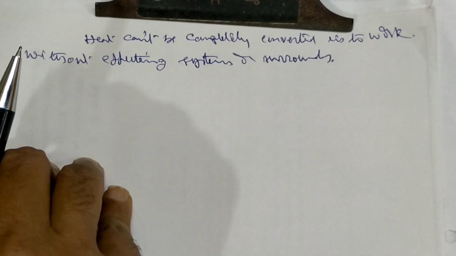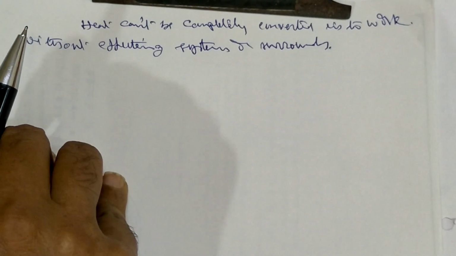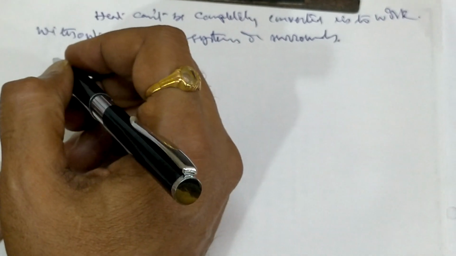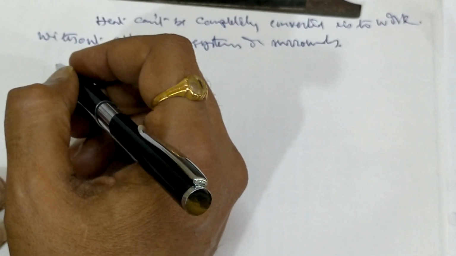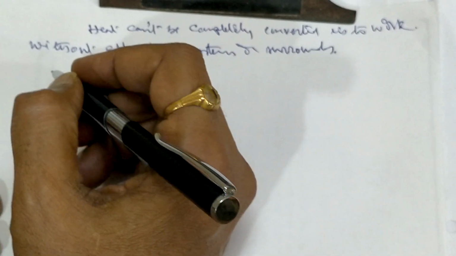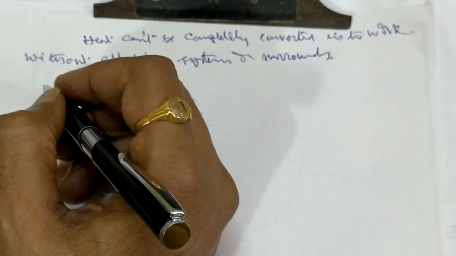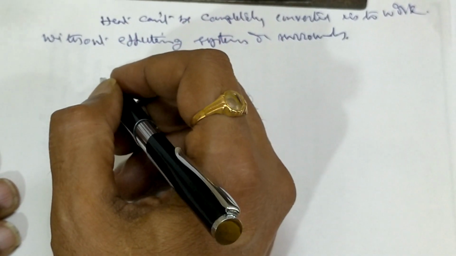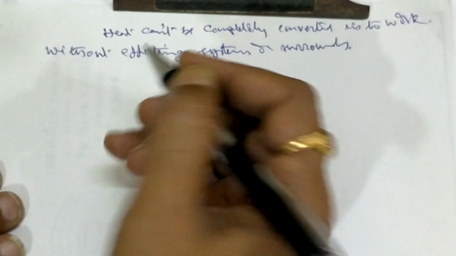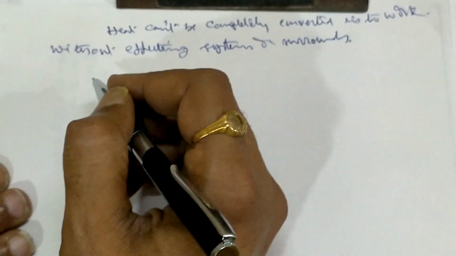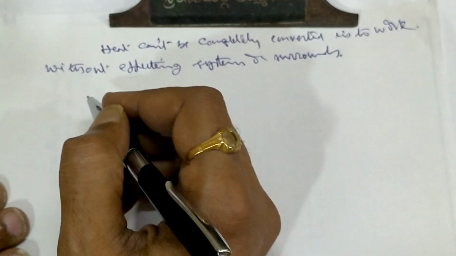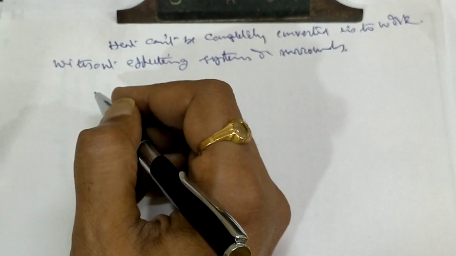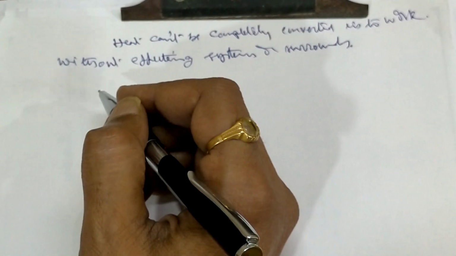If you see further, all our reactions so far were in isolated systems. But most of the reactions we deal with practically are either in an open system or in a closed system. So there, along with the enthalpy, there is a change of entropy, both entropy and enthalpy. Neither entropy nor enthalpy alone can give a full picture about spontaneous reactions, or whether a reaction will take place or not. It is not able to tell completely.